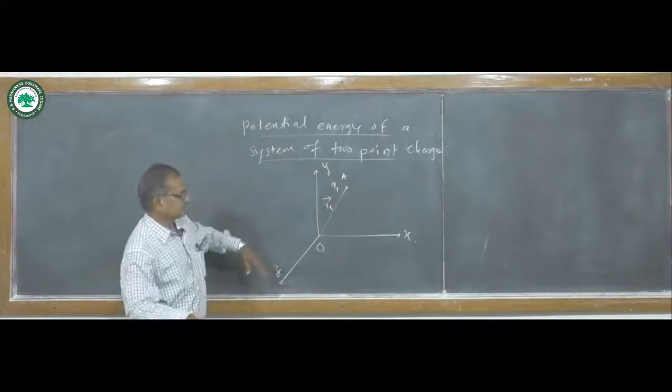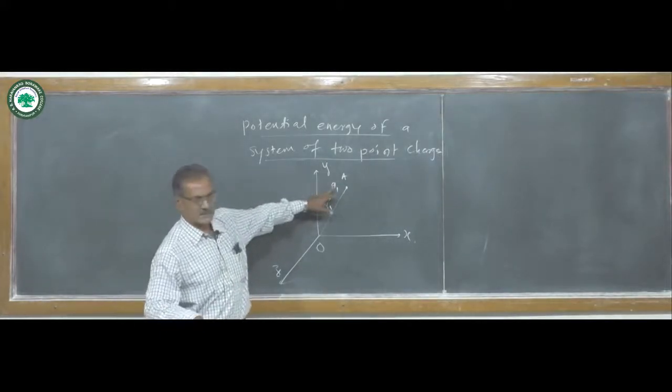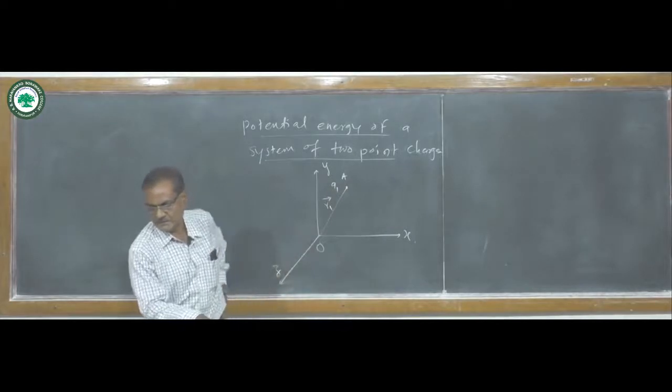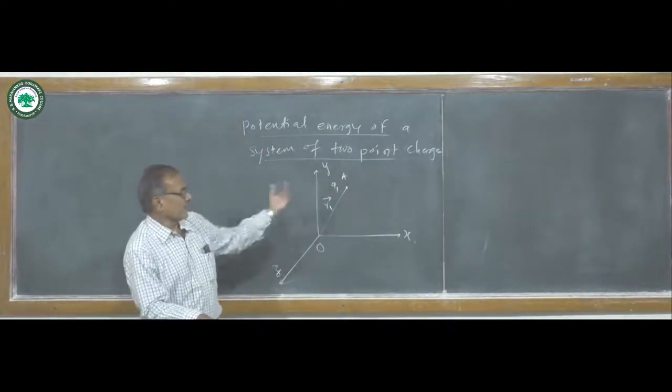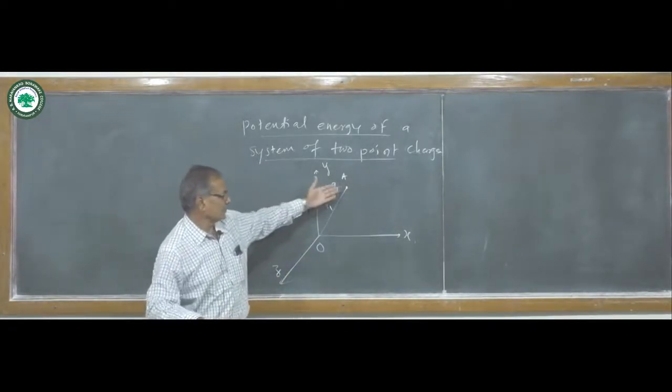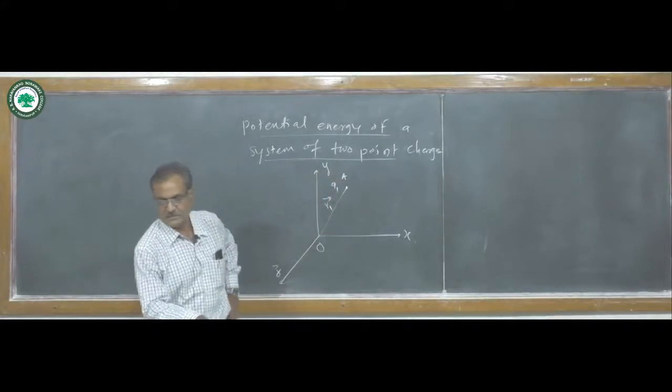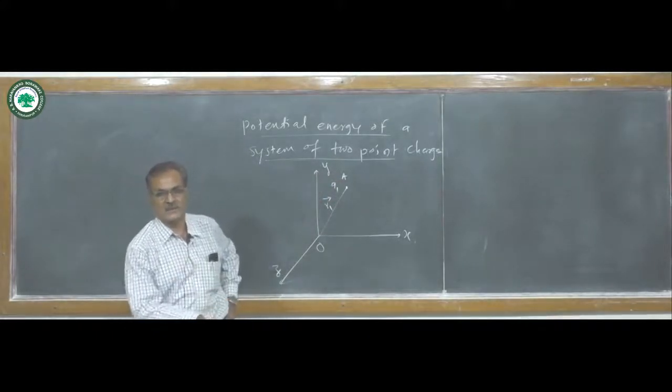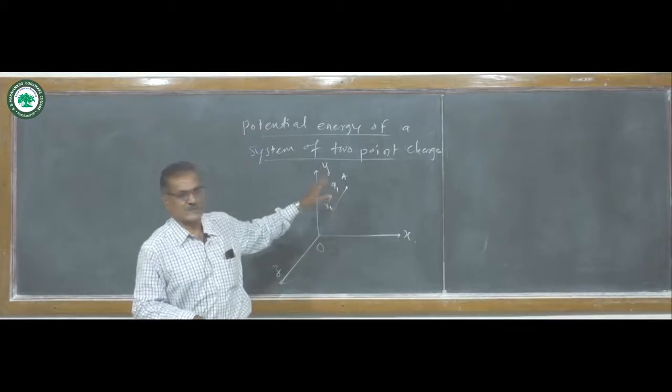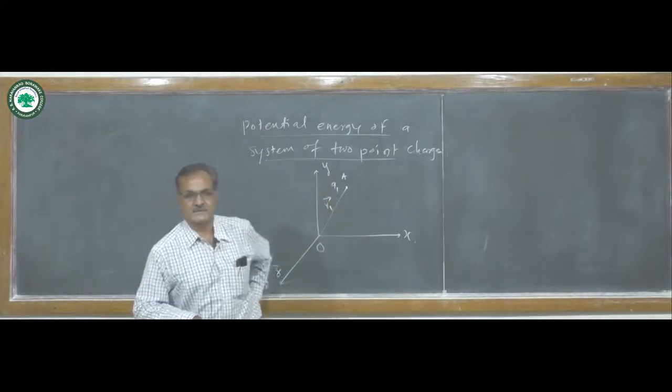Here, initially the charge q1 is brought from infinity to the point A. There is no work done because in the system there are no charges present.